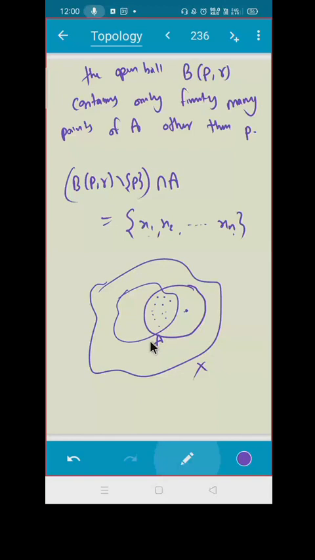So let us choose an R. Let S equal the minimum of R, d(x1, p), d(x2, p), up to d(xn, p). Do you understand what I'm taking actually? Can you tell me what this S is? S is the radius. I am choosing an S which is the minimum of the distances from P to all the points.